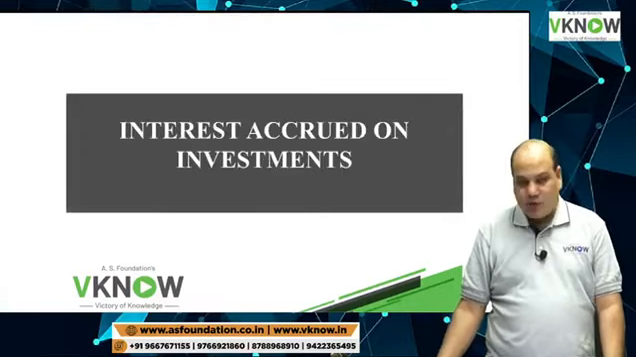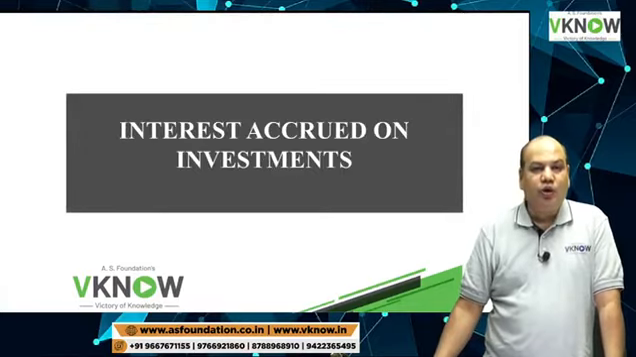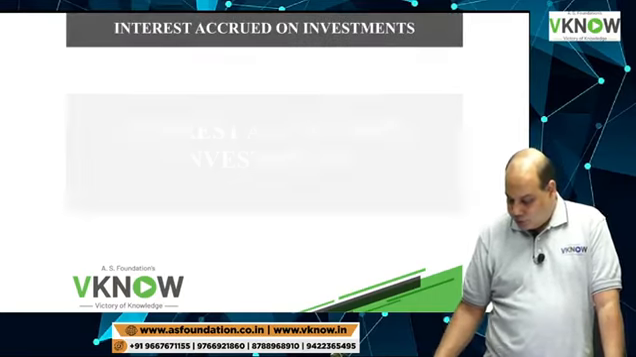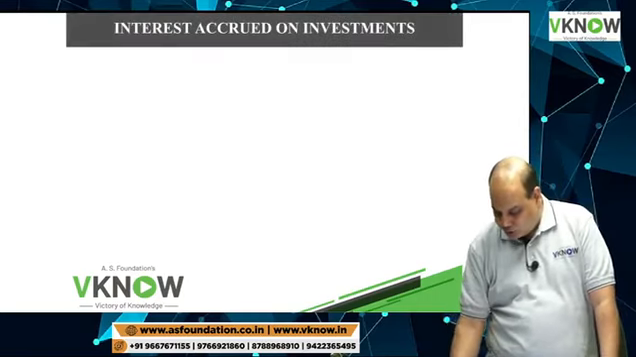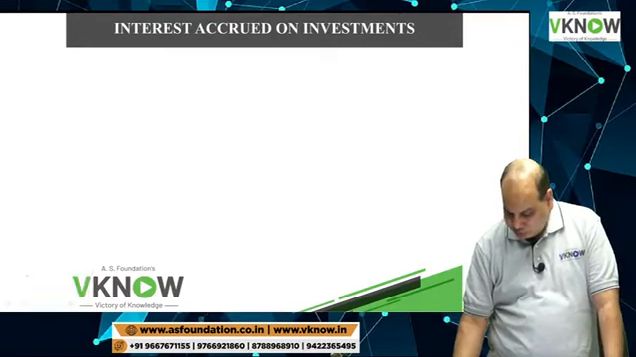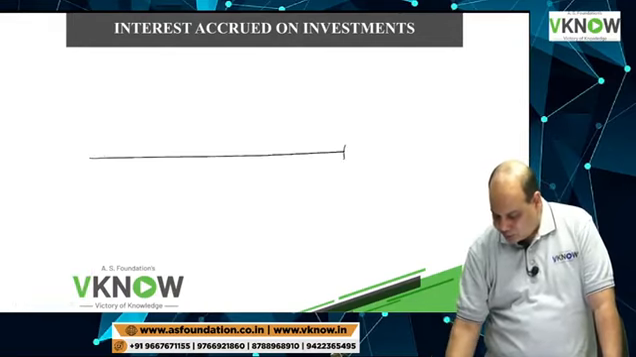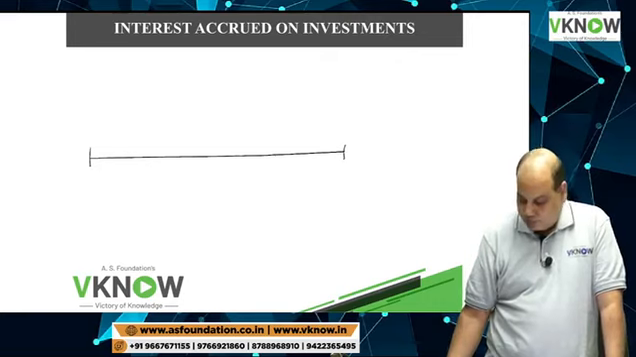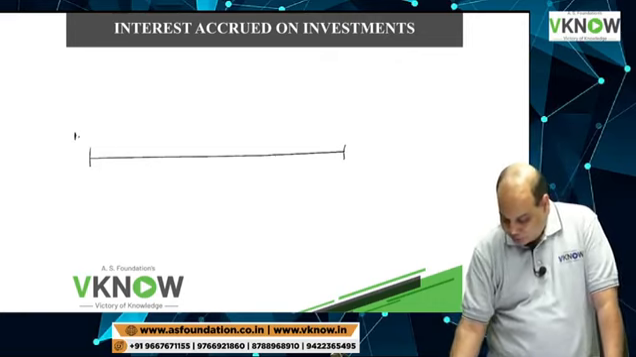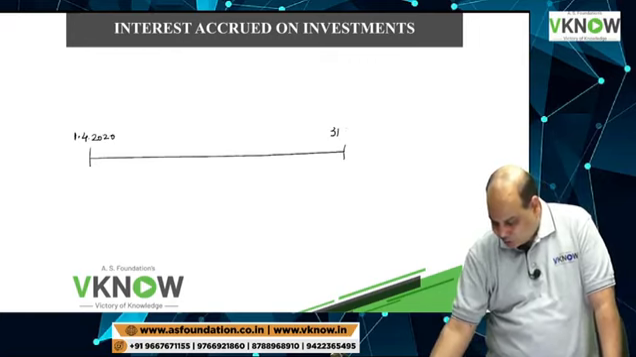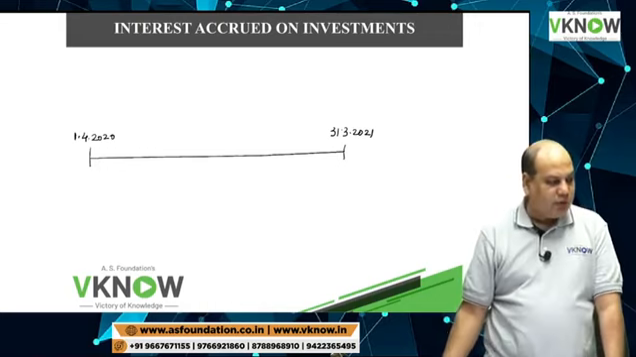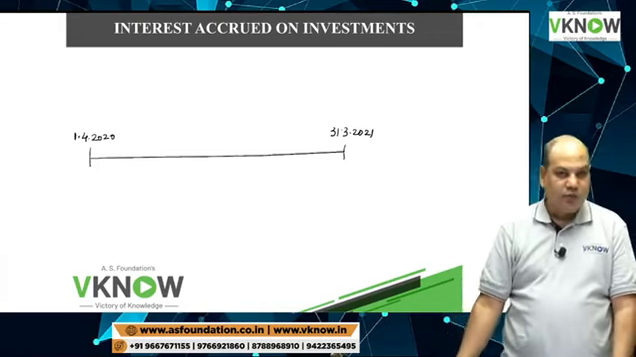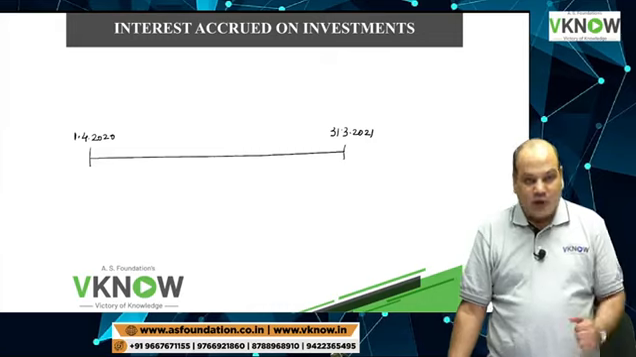Next concept is interest accrued on investment. What is the meaning of interest accrued on investment? A company pays interest only on specified dates. Suppose our financial year is 1/4/2020 to 31st March 2021. This is my financial year.